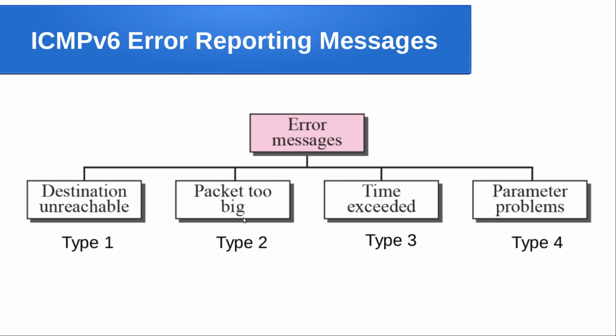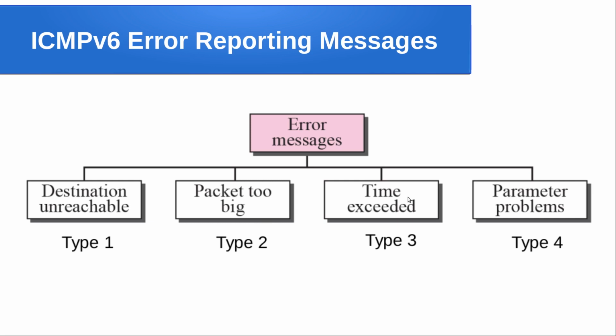And packet too big is something that is introduced for ICMP version 6, and you can see that this kind of message is not there with ICMP version 4. As the name suggests, you are sending information, and on the way it is received by an intermediate router, which finds that the size of the IP packet is too big and is not able to handle it. It is not able to forward that IP packet to a link, because the outgoing links do not support such a big packet. So it will generate an error saying, I am not able to handle this particular packet because it is of bigger size, beyond my capacity.